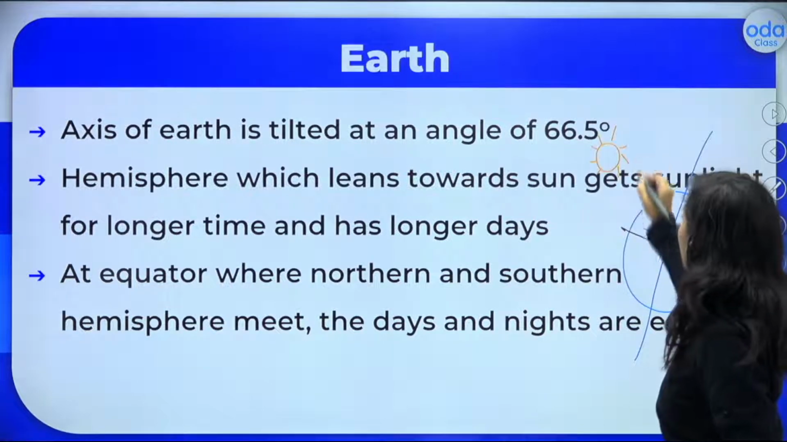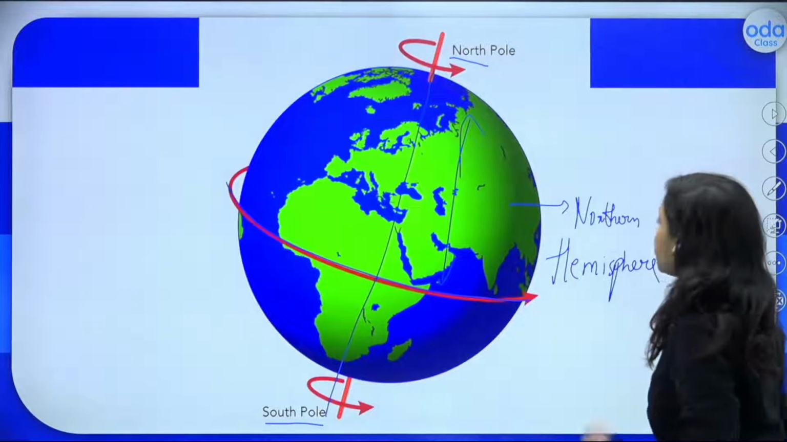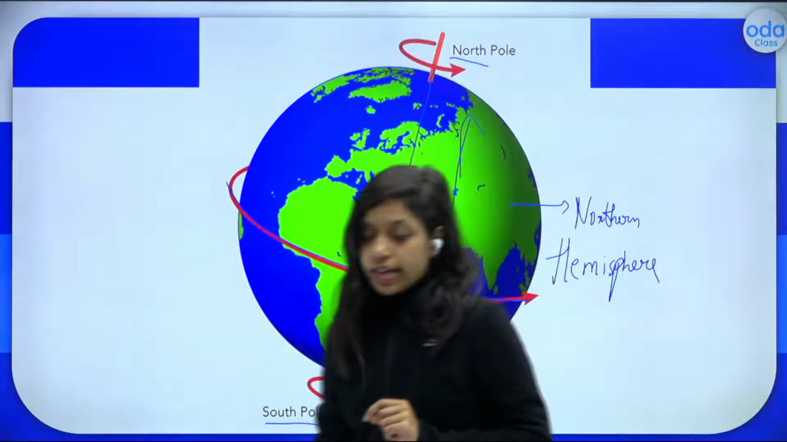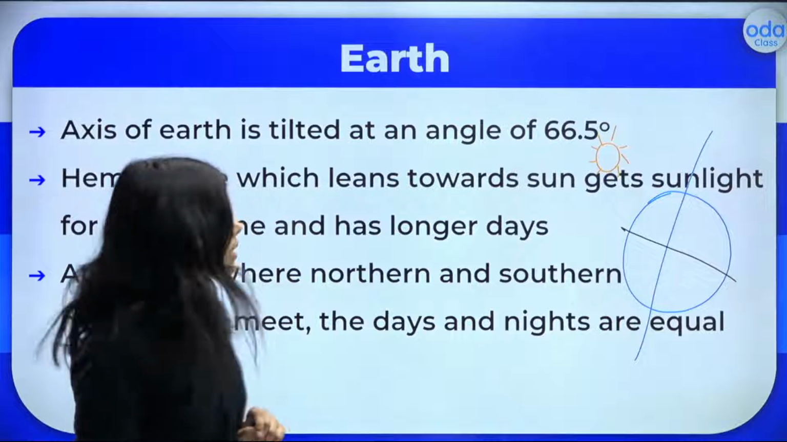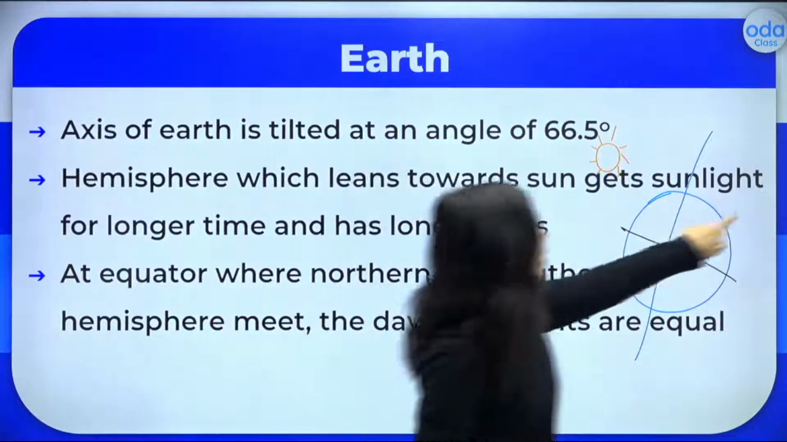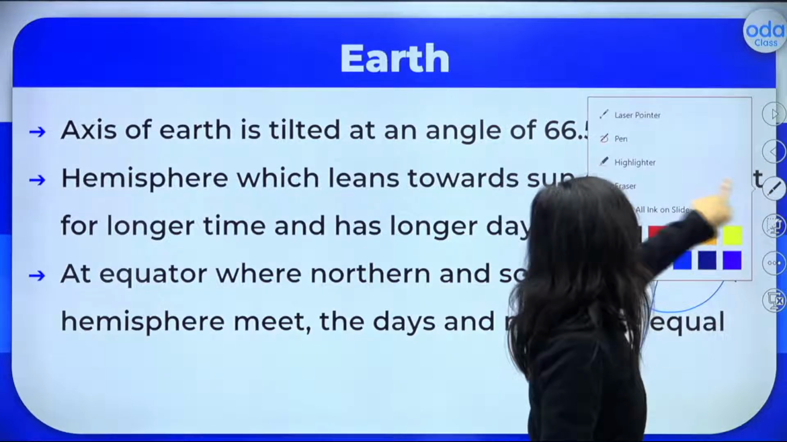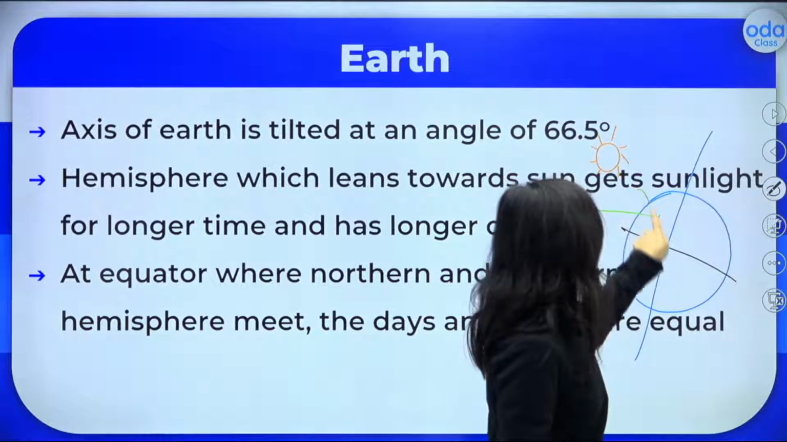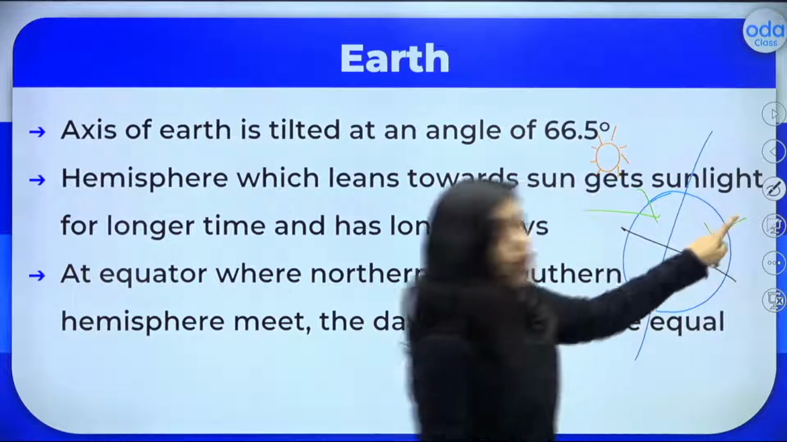Is it clear to all of you? Where it is getting sunlight, that actually has the longer days. This hemisphere which gets the sunlight, it has the longer days. This part. And this has the shorter days.